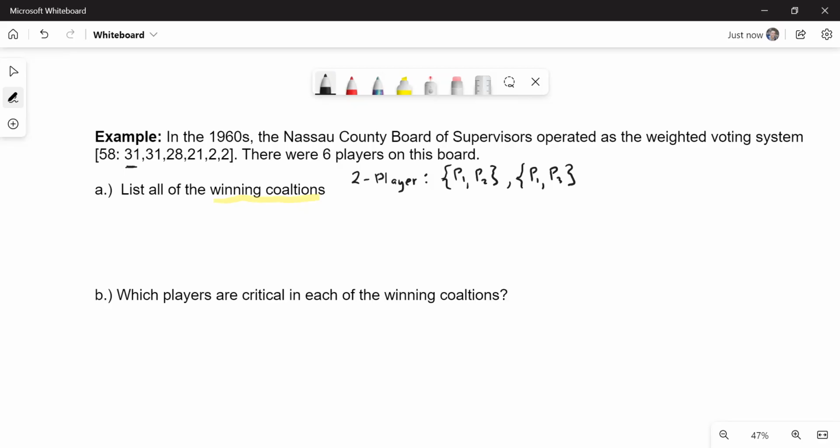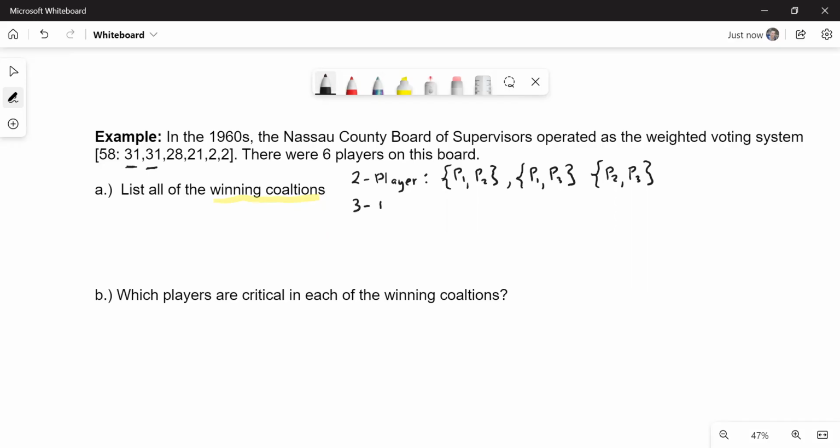So then the last one I would do is consider what if player 1 isn't in the picture, just player 2. And you can also find a winning coalition with player 2 and player 3, because that's the same numbers. 31 plus 28 is 59. That's enough. I do not believe there are any other winning coalitions. That's the only ways that we can win with 2 players.